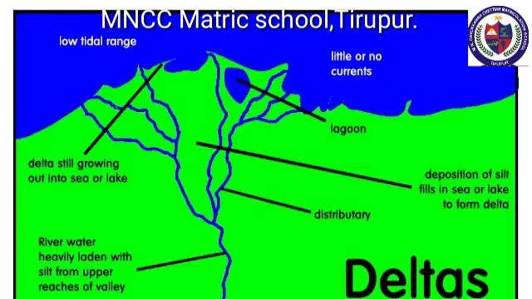As the river approaches the sea, the speed decreases and the river breaks up into a number of streams called distributaries. The velocity of the river becomes so slow that it begins to deposit its load. The collection of sediments from all the mouths form delta. Delta are excellent productive lands.